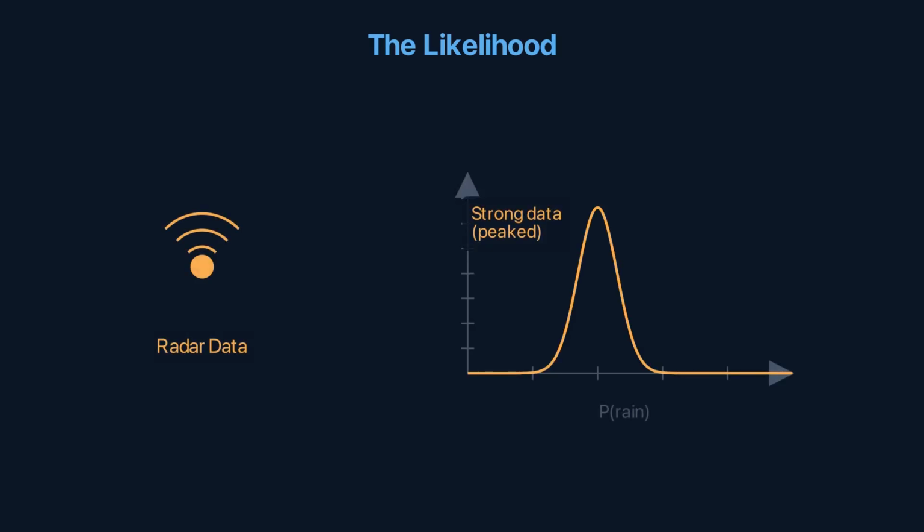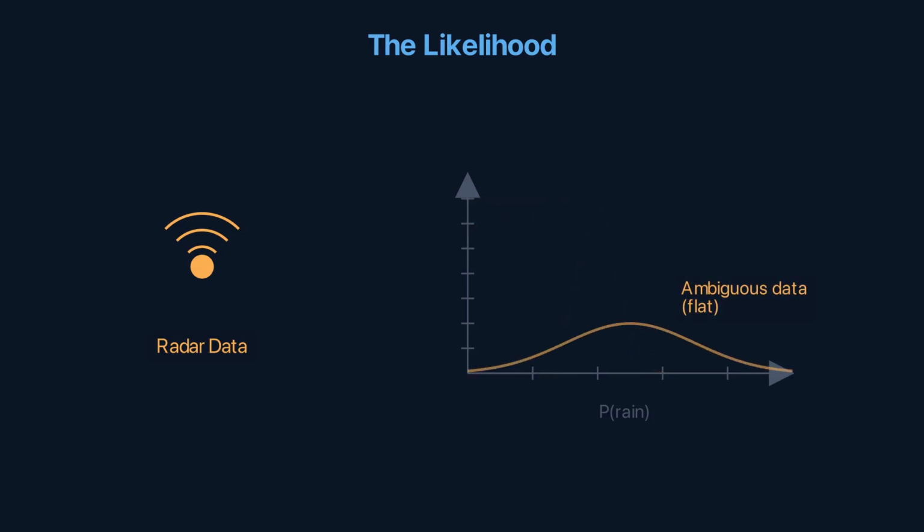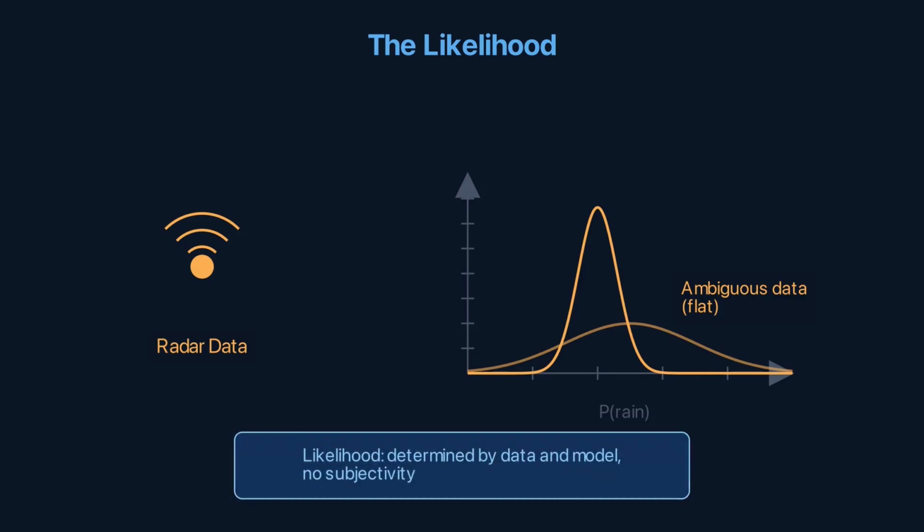Today's radar streams in. The likelihood asks if it is going to rain. How probable is this radar pattern? Strong data gives a peaked likelihood. Ambiguous data gives a flat likelihood. The likelihood is determined by data and model, no subjectivity.